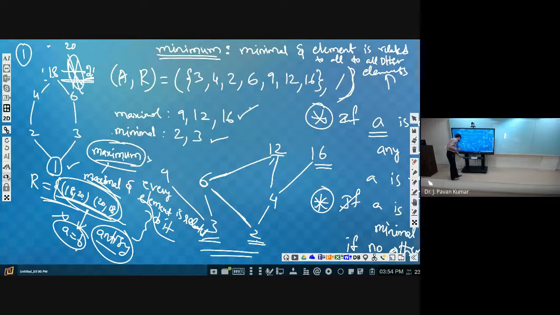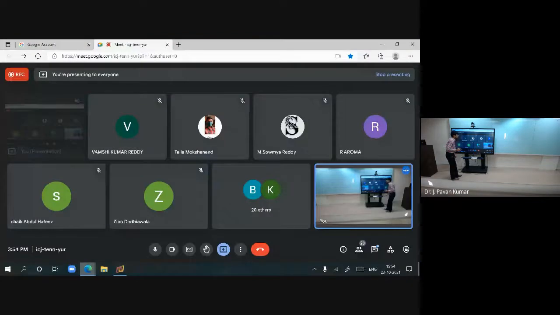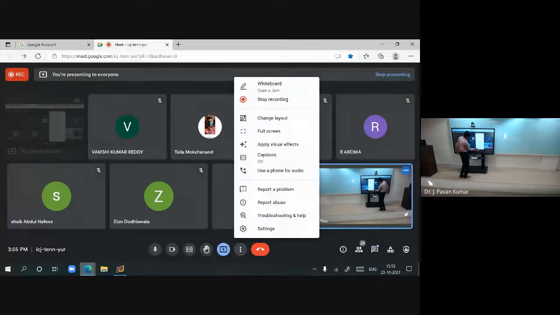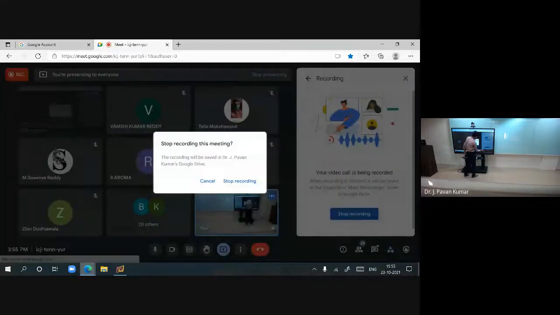This is about some extremal elements in posets, in a Hasse diagram we can say. In the next class we will be seeing further things related to Hasse diagram. Any doubts if you have?